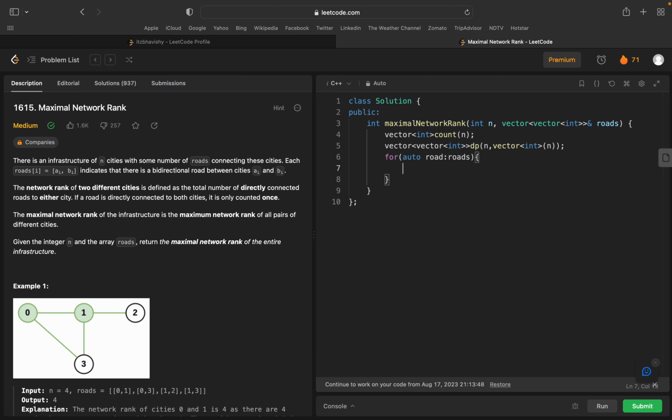Okay, now in count of road of 0, why road of 0? Let's think about this. Road of 0 and road of 1, I will discuss, because see,